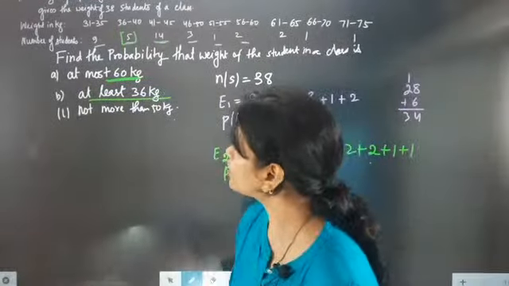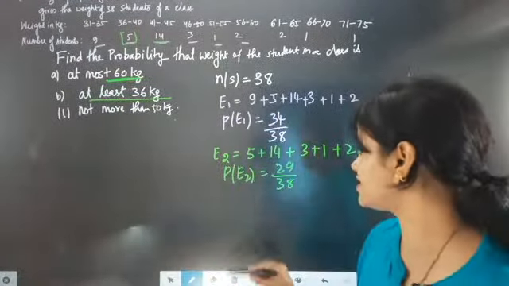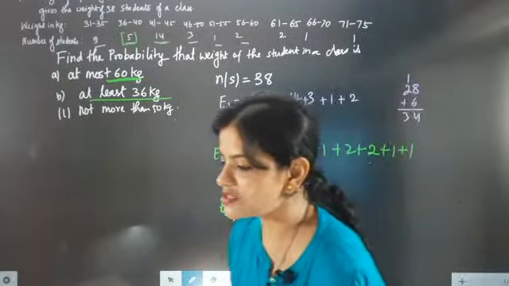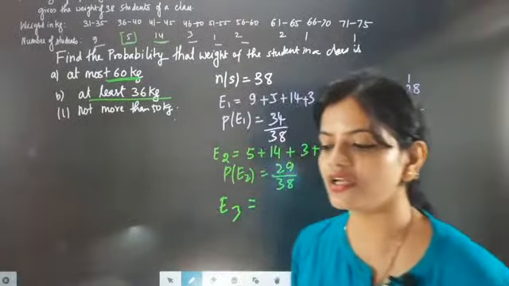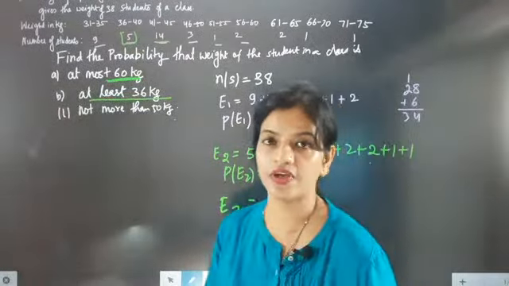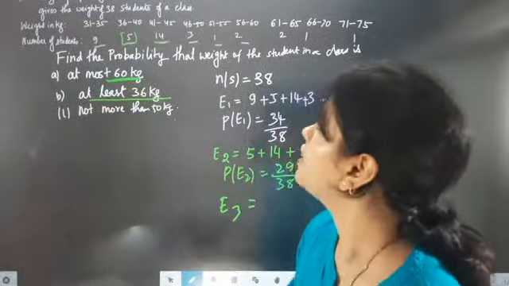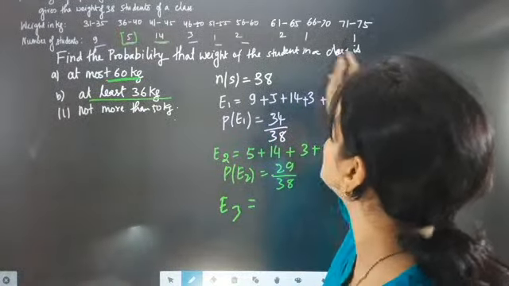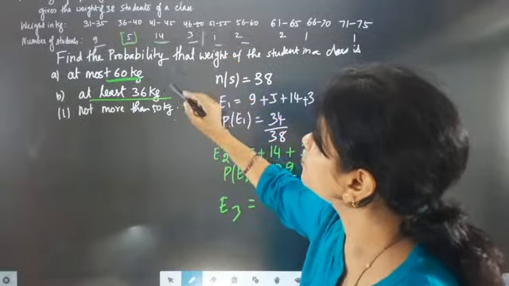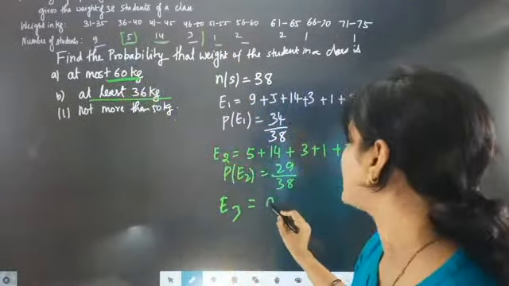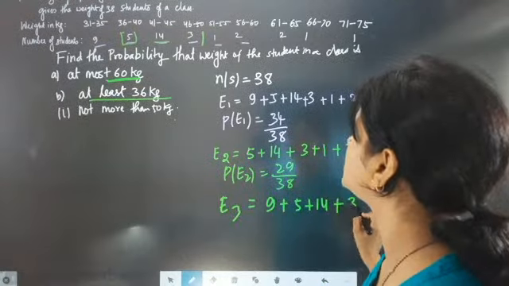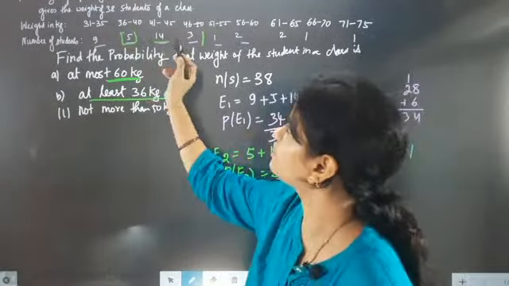Just not more than 50 kg. Now this is Ekta's point, Auntie, why should it be more than 60 kg? The question says not more than 50 kg, and today's class is very important, Kavya, inform everyone. So not more than 50 kg means 50 and less. So 50 and less will mean 9 will be there, 5 will be there, 14 will be there, 3 will be there. 9, 5, 14, 3.